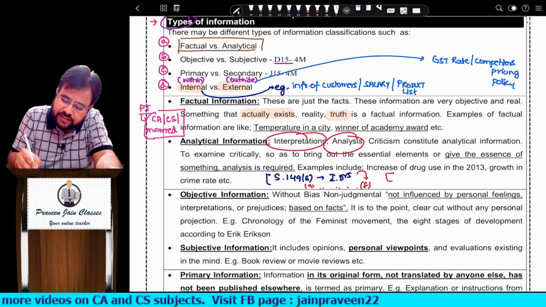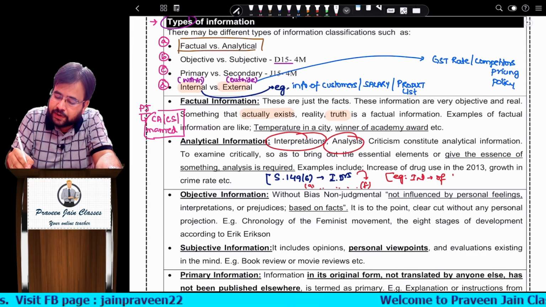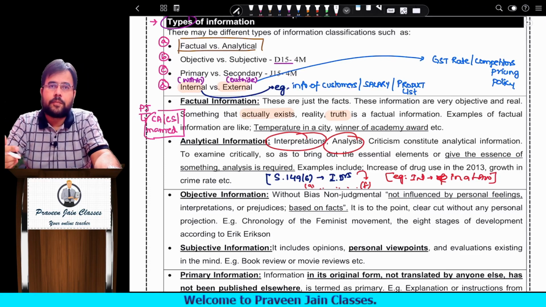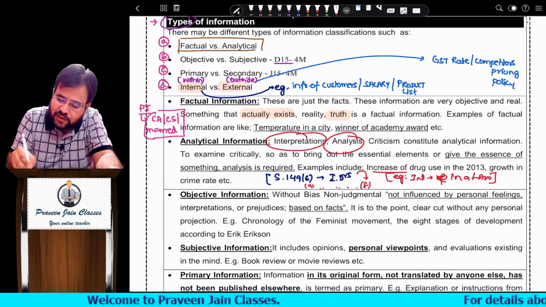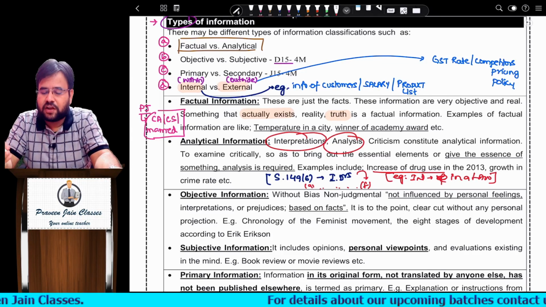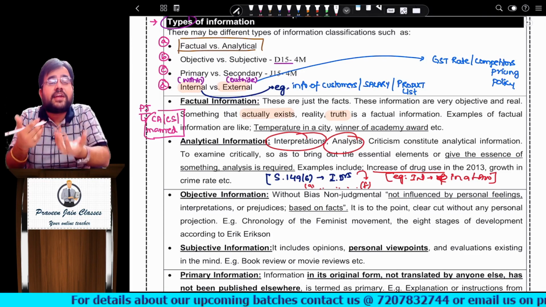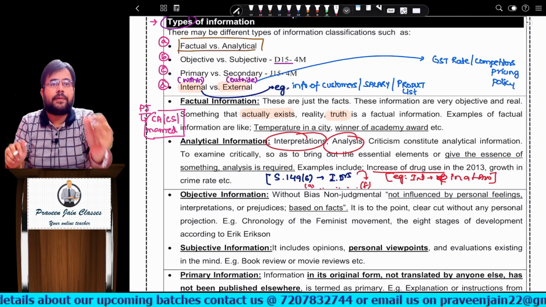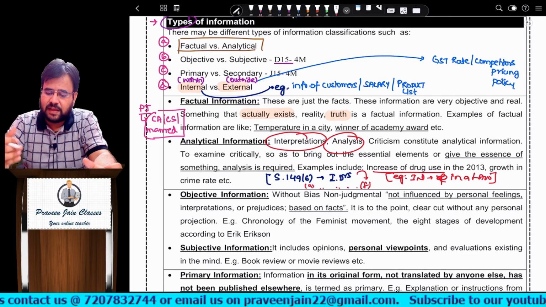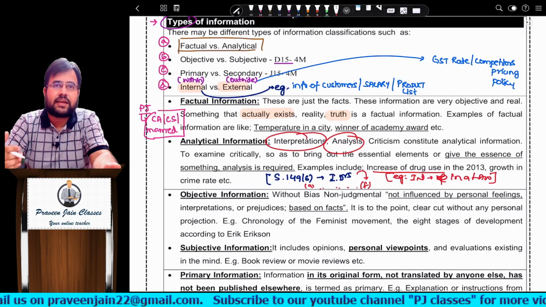So you may write down example, interpretations in a law, interpretations in a particular law. Now there is one example which is given in your ICSI material, but still, say for example they said increase of drug use in 2030. Now this is given, and you have to analyze why it has happened and how it has happened, what constituted for it, what will be the impact of this. This type of information where you have to do further analysis is called analytical information, sir.